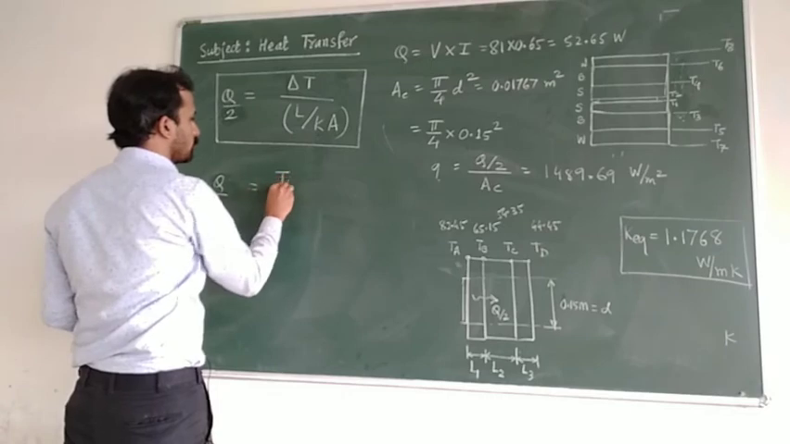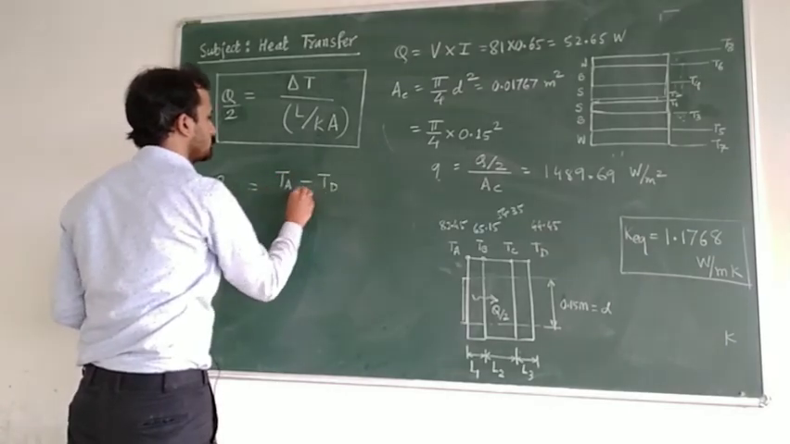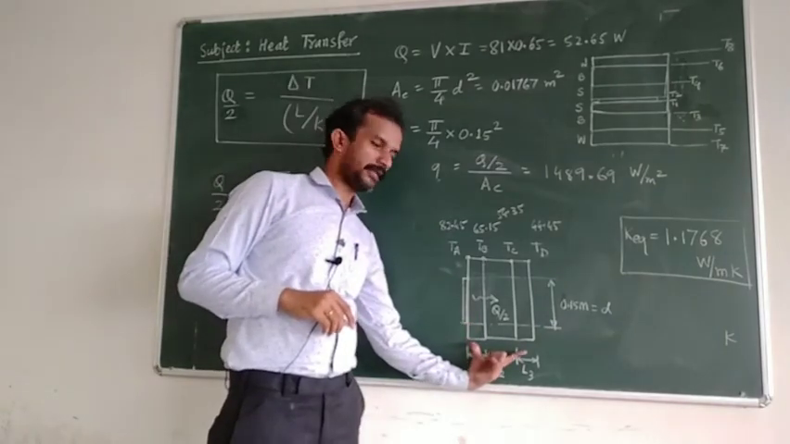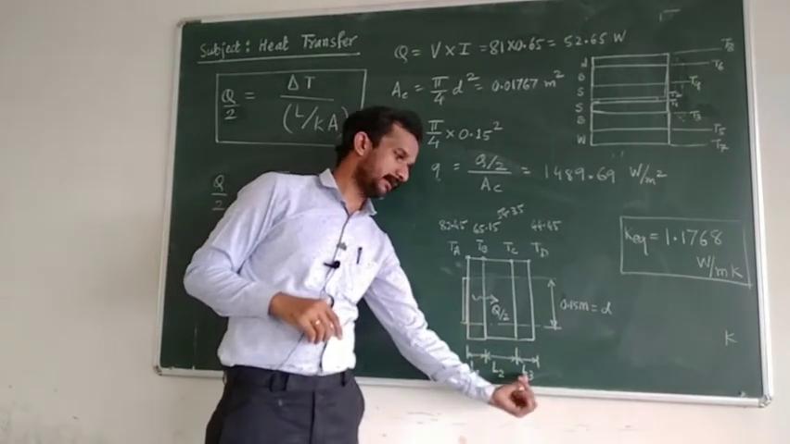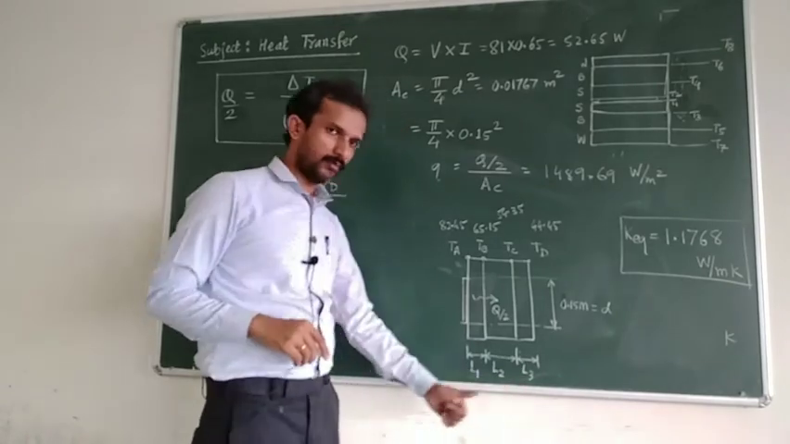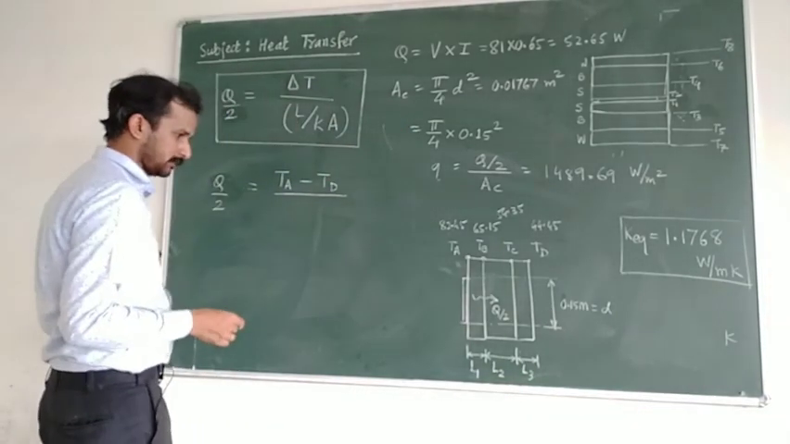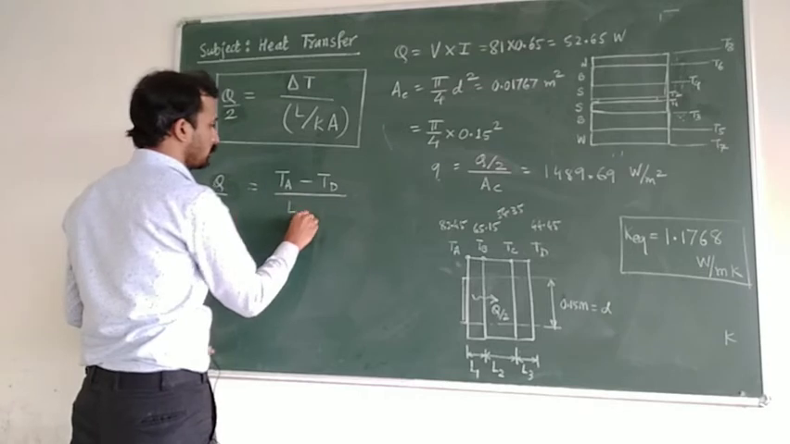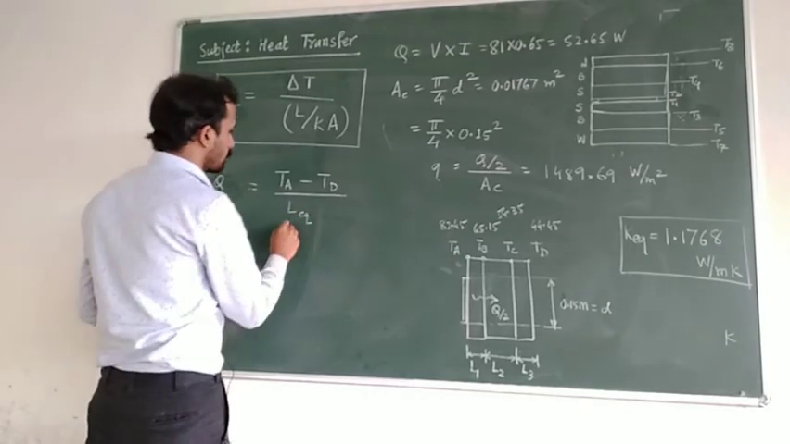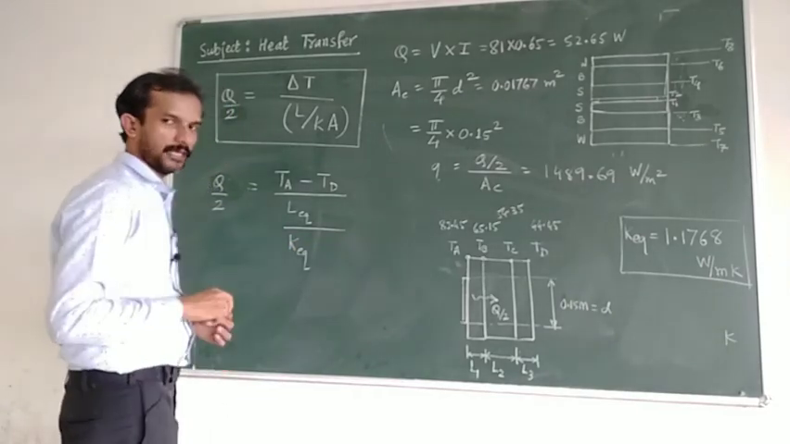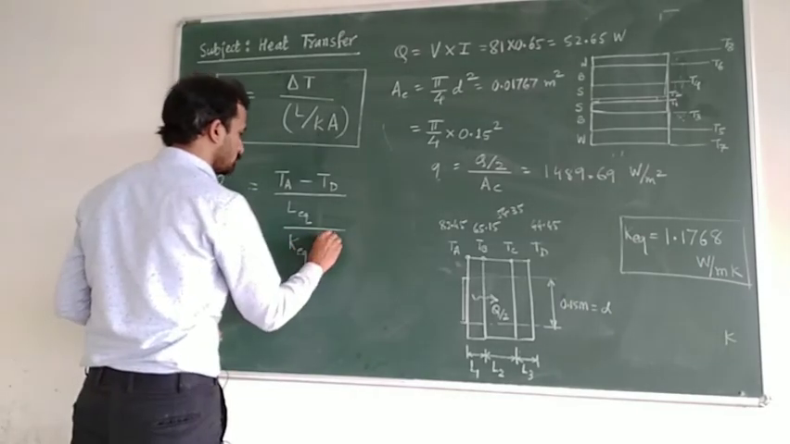So if I modify this, let us say this is Q by 2 equals delta T, from start to end, that is TA minus TD, divided by L. What will be L? The thickness of the slab, that is L1 plus L2 plus L3, 9 plus 12 plus 9. So it will be 30 mm. So that total L, the equivalent length, upon the conductivity that we want to find out, the equivalent conductivity of the slab, into the cross section area.